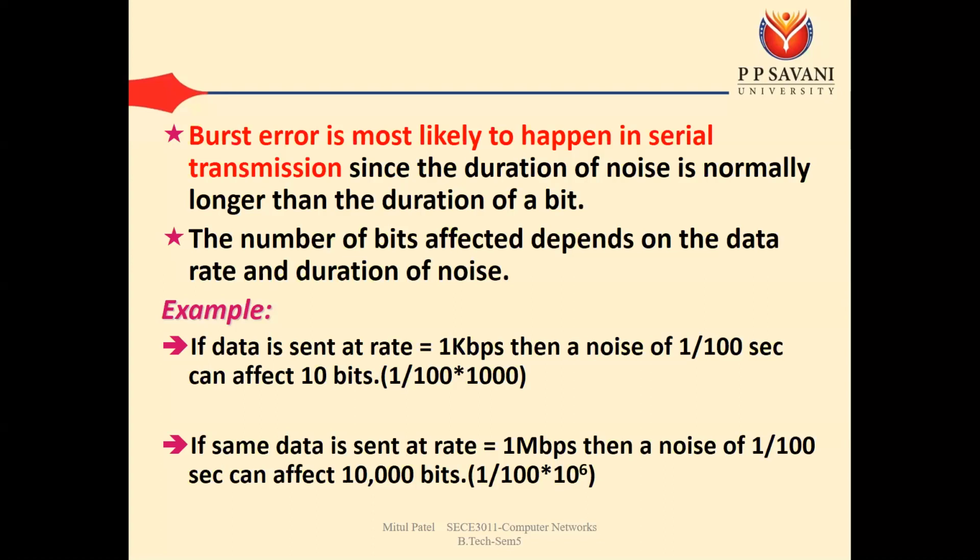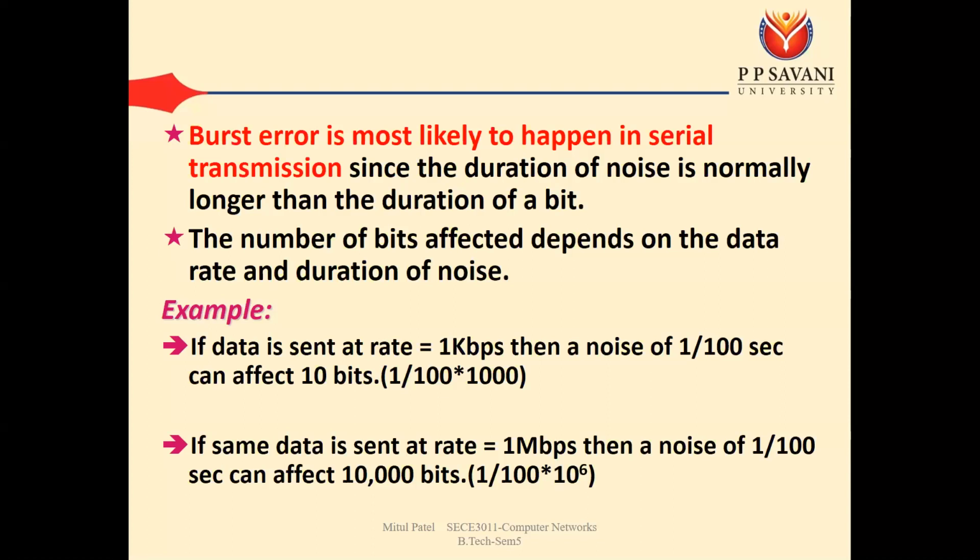Another example is 1 mbps. If your data is transferred at 1 mbps, that means 10⁶ bits are sent in 1 second. Then a noise of 1 upon 100 second. So 10⁶ into 1 upon 100 can affect 10,000 bits. So what is the conclusion?